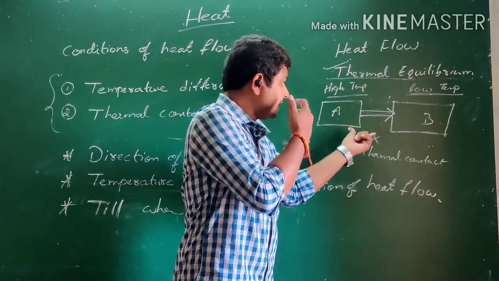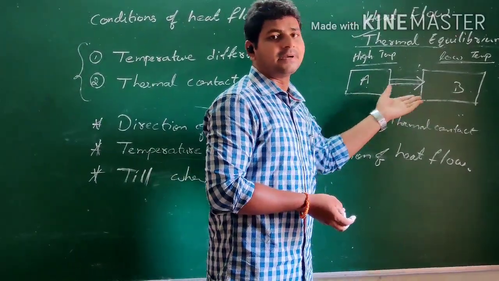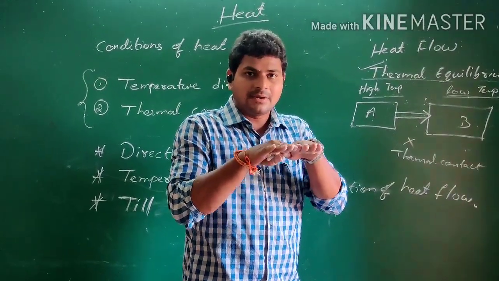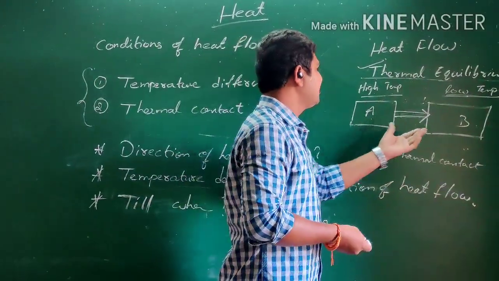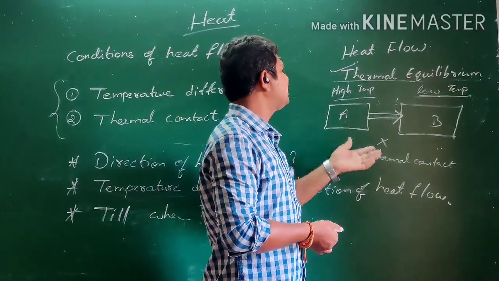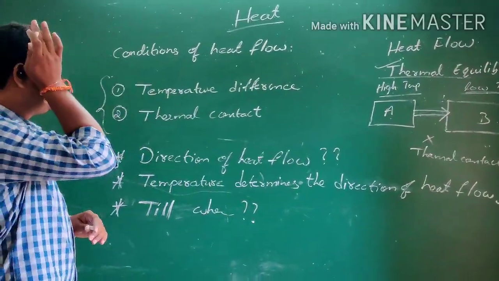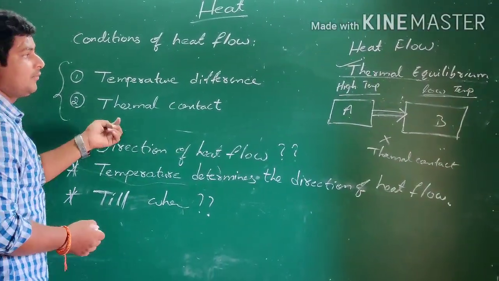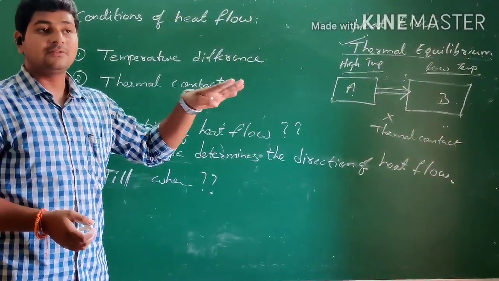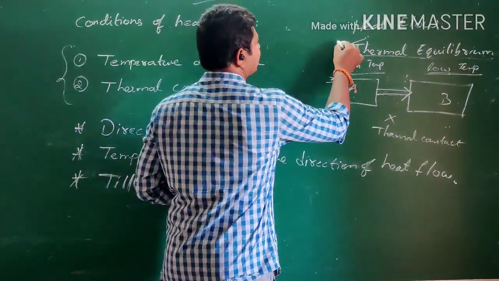Which physical state? Temperature. They have same temperature. So based on the temperature terms, they have attained a balance. This is the state of physical balance actually, hence you call this state thermal equilibrium. What is thermal equilibrium? The condition of both the bodies in thermal contact to attain equal temperatures is called thermal equilibrium.